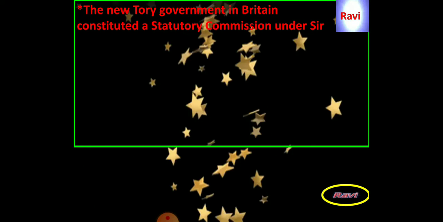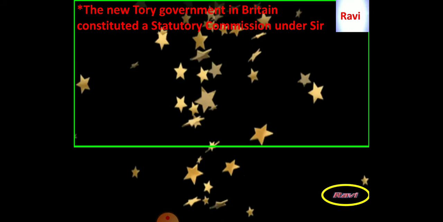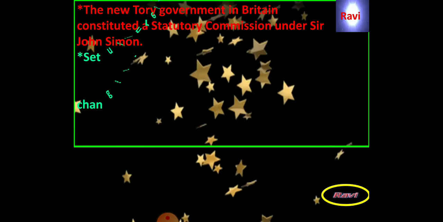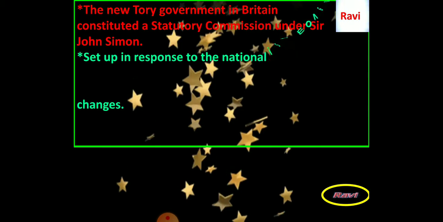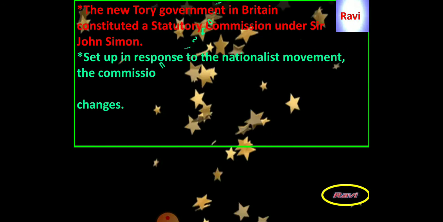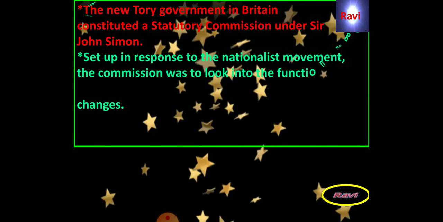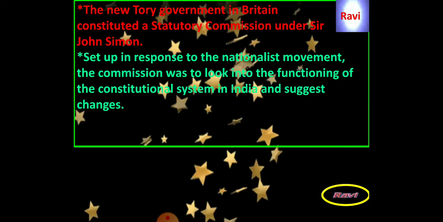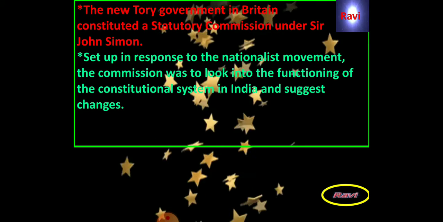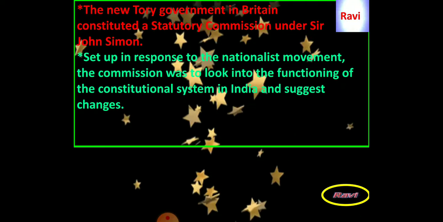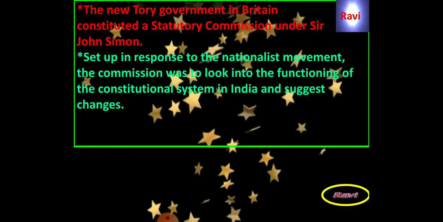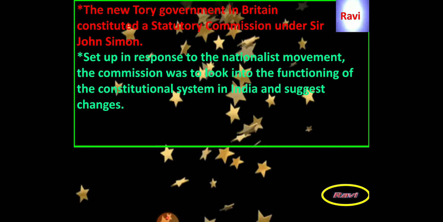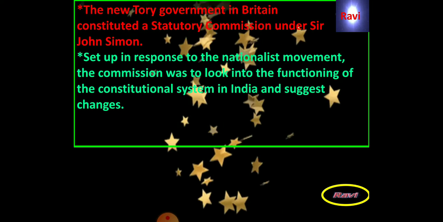The new Tory government in Britain constituted a statutory commission under Sir John Simon. In 1927, the British Parliament had established one commission for the administration of British India. In this commission, there were seven members, all seven from the British only. No Indian was in that Simon Commission. That is why Indians opposed it and gave the slogan Simon Go Back.